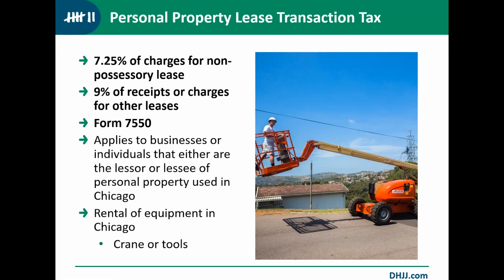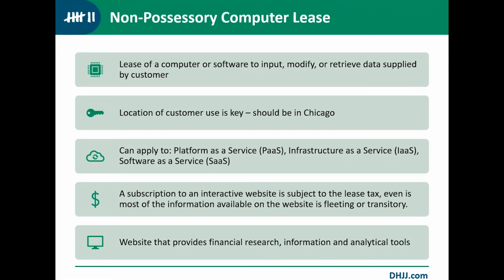Now, if you are a lessee of a piece of equipment in the city of Chicago, but your lessor did not charge you the 9% tax on that, then you would have to self-assess the personal property lease transaction tax. In recent years, Chicago has clarified that non-possessory computer leases are part of this personal property lease transaction tax as well. This is a lease of a computer or software to input, modify, or retrieve data supplied by the customer.